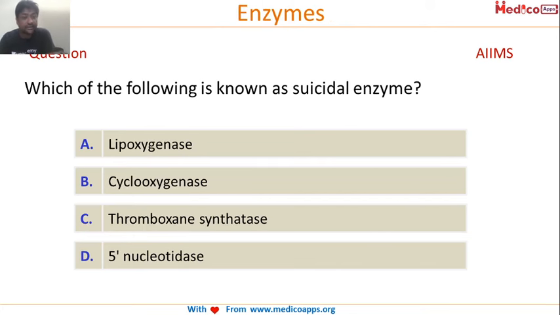Let's look at this question. Which of the following is known as a suicidal enzyme?